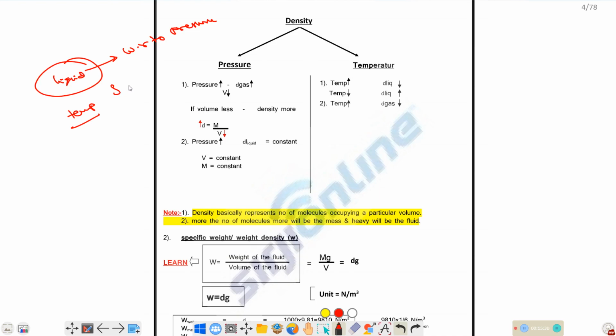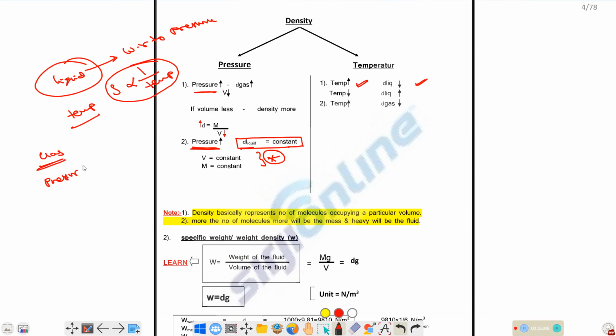That means the density of the liquid will decrease. So temperature is inversely proportional to density in case of liquids. Okay, so here let's see the pressure increasing. As the pressure is increasing, where is the liquid? The density of the liquid is constant. It does not change much. Density of the liquid does not change with respect to the pressure. If you consider temperature variation of the liquid, as the temperature of the liquid is increasing, density of the liquid will decrease.